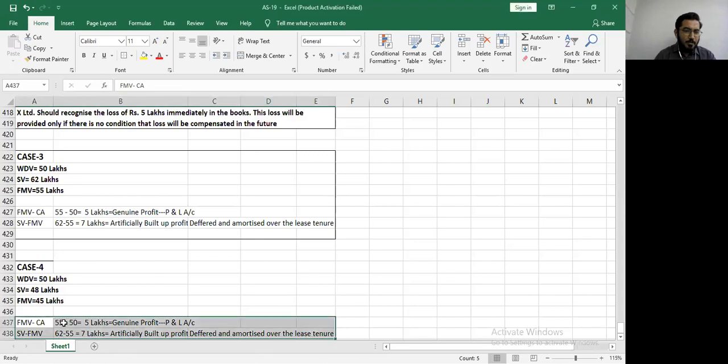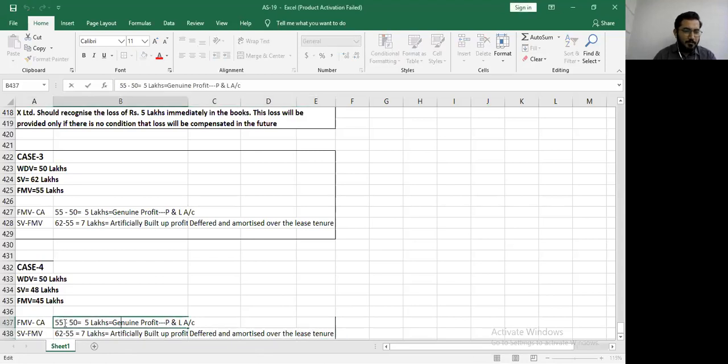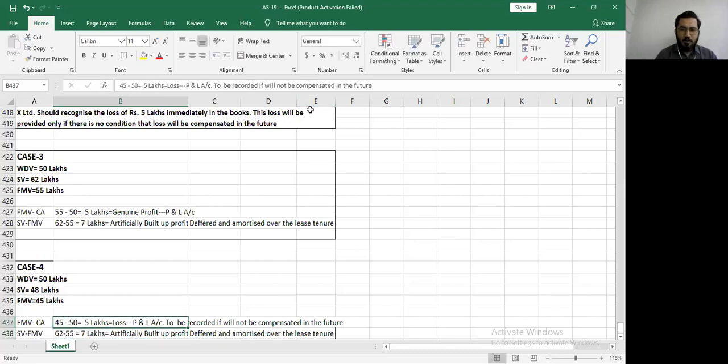Fair market value minus your carrying amount. What's your fair market value? 45 lakhs minus your WDV, which is 50 lakhs. 5 lakhs this time is a loss, and this loss will straight away go to the profit and loss account, to be recorded only if it will not be compensated in the future. So this will be recorded only if you are not compensating it in the future.